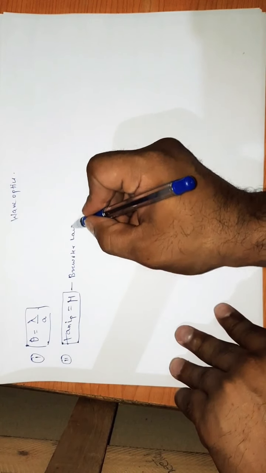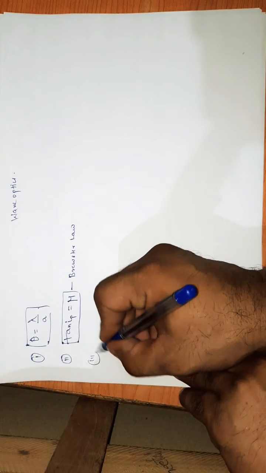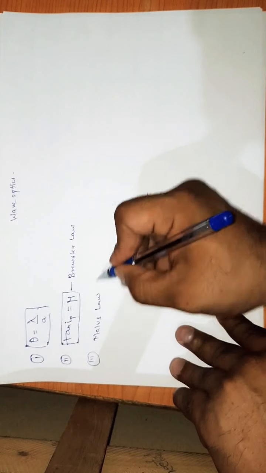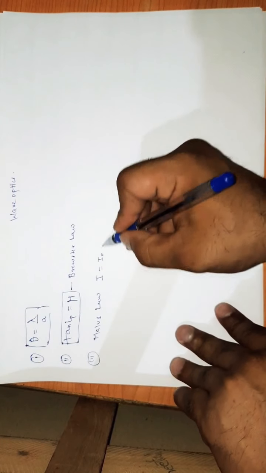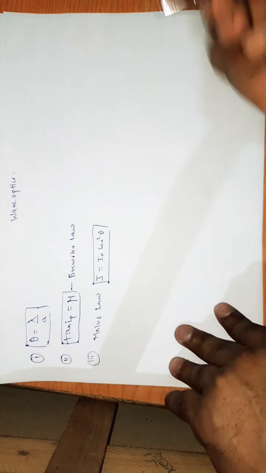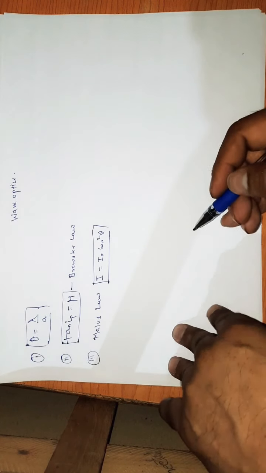Another formula we will use is Malus law. The formula for that is I is equal to I naught cos square theta. So these are the few formulas we will use, and we will do the further questions.